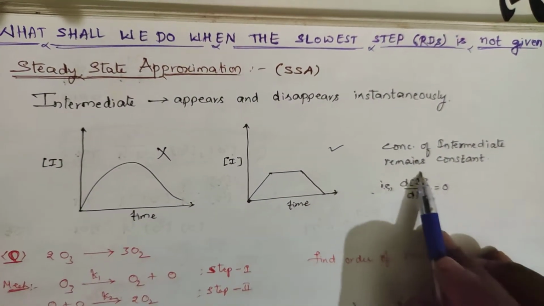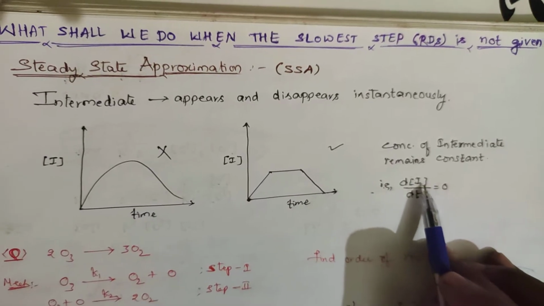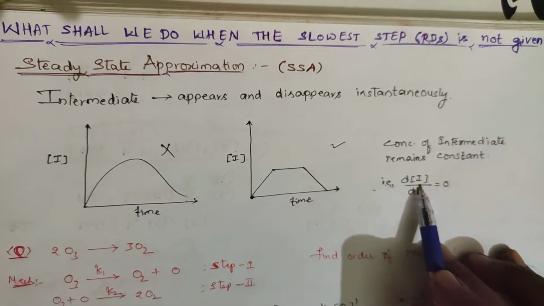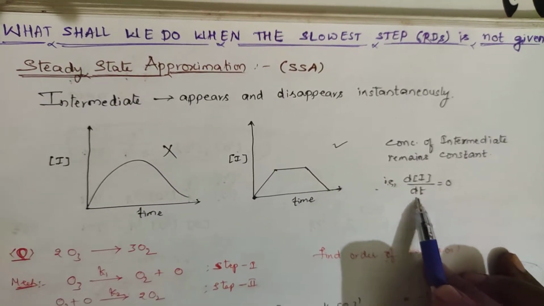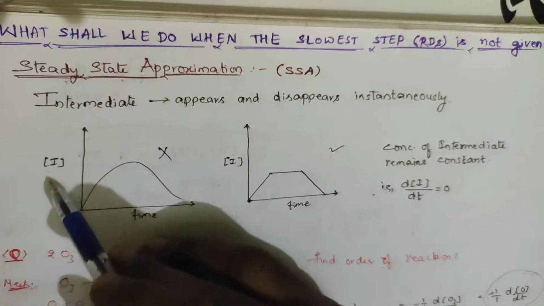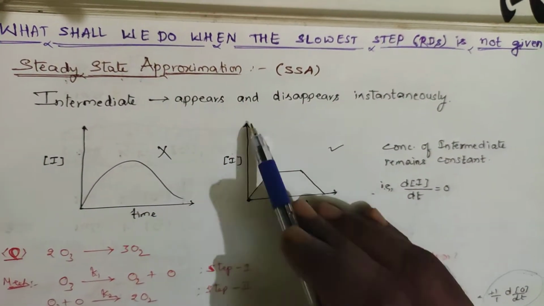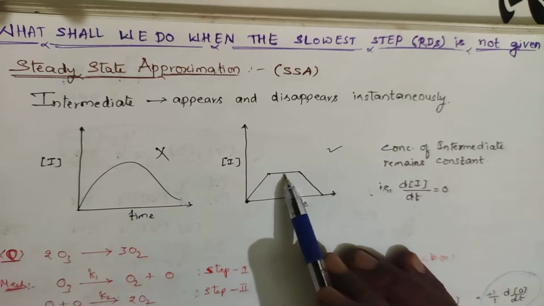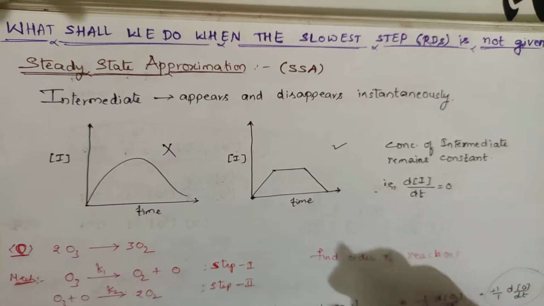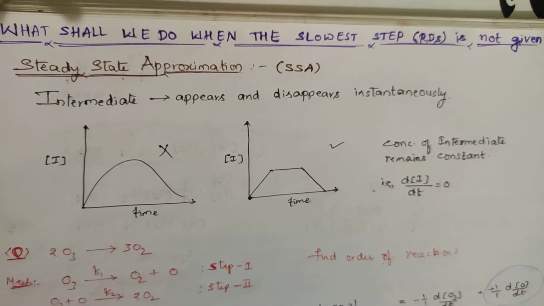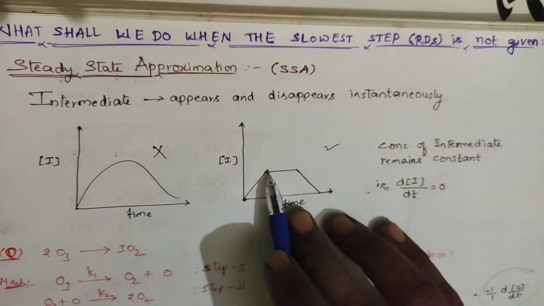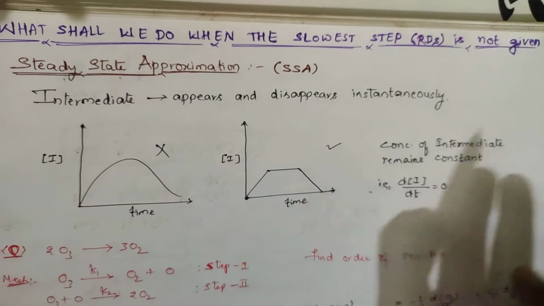See, d into the concentration of the intermediate by dt is equal to 0. Means the concentration of the intermediate, whatever is formed, will exist only for a very small time, and that concentration will not change. It will remain constant. So for the concentration of the intermediate, you will not get the graph in this pattern. You will get the graph that goes here and remains constant. For our assumption, we have written this much time, but generally even 0.001 second, it will not be present. So in that particular time, the rate of change of the concentration of the intermediate is constant.